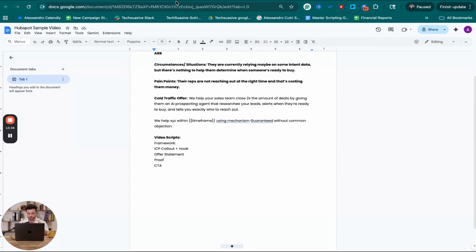So now I've created this cold traffic offer. Now we're going to go ahead and start writing these scripts, and I'll show you what I start coming up with as we continue to go here. And by the way, I'm going to use this framework here. So I'm going to use the ICP callout, offer statement, proof, CTAs. That's the framework that I'm going to use. So I'm just going to remove this and then we're going to get right into it.